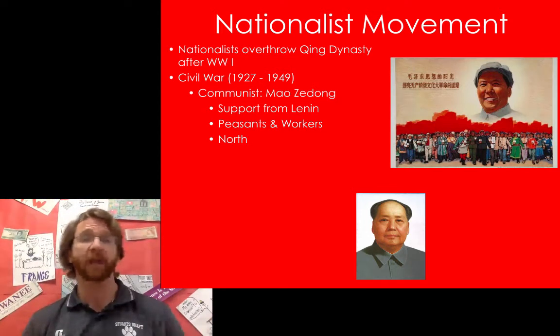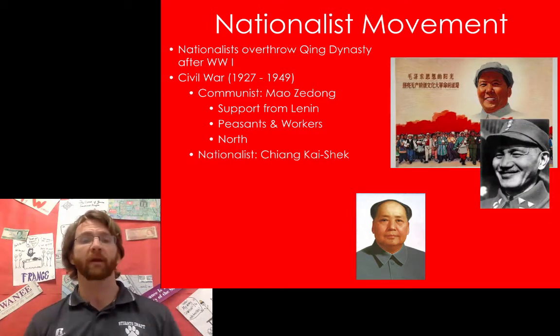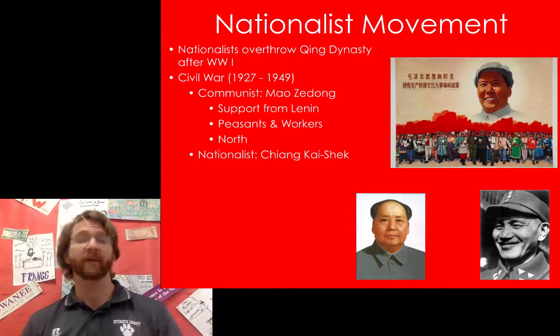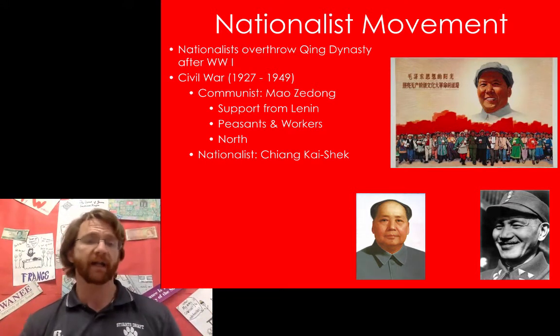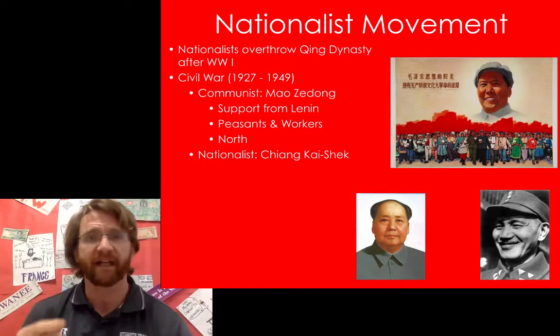So again, the communists were led by Chairman Mao. He was known as Chairman Mao once the communists took power. Mao Zedong, they were supported by Lenin and the Soviets initially, and were supported by the workers. On the opposing side were the nationalists, and the nationalists were led by a guy named Chiang Kai-shek, or Jiang Jieshi is another way that you'll often see his name.